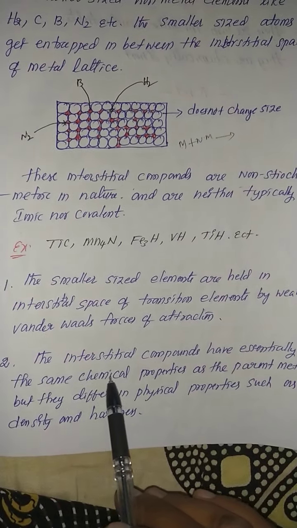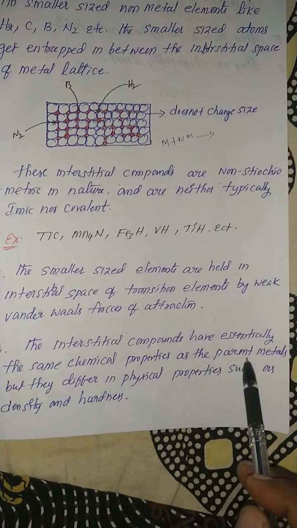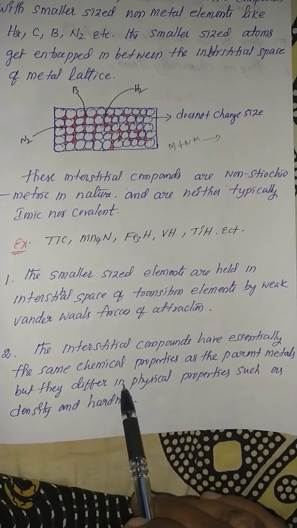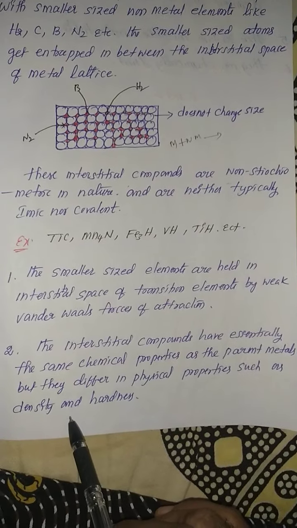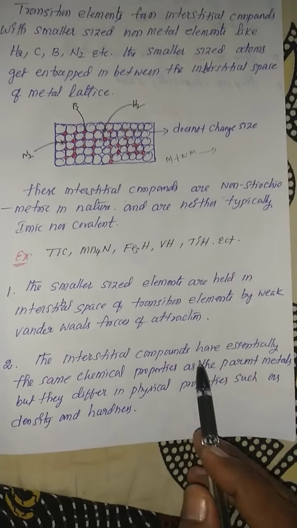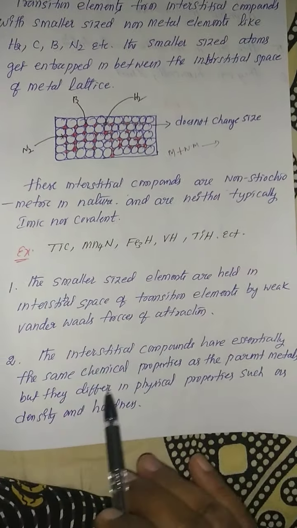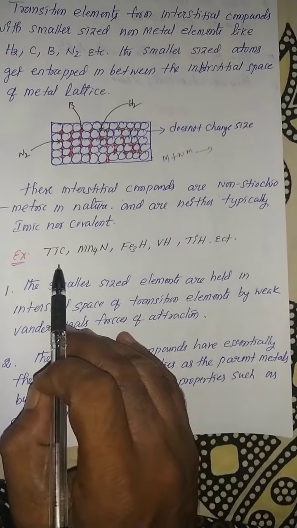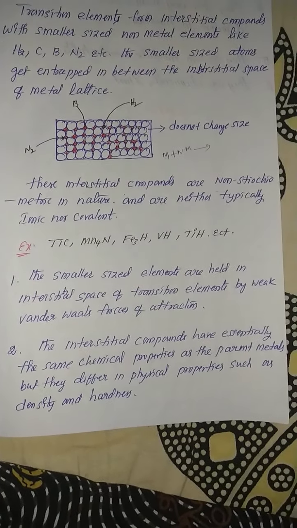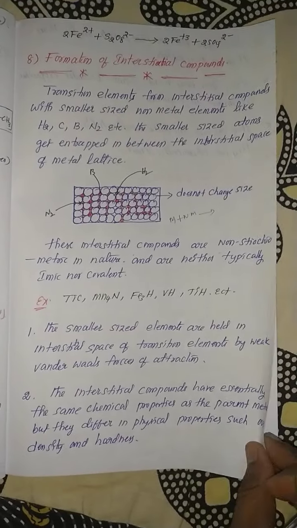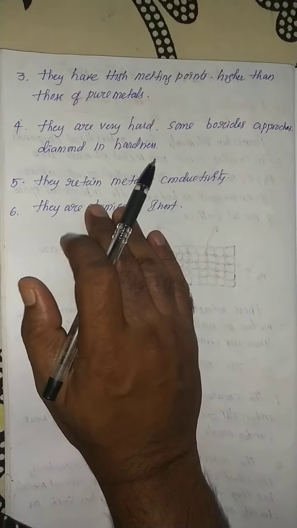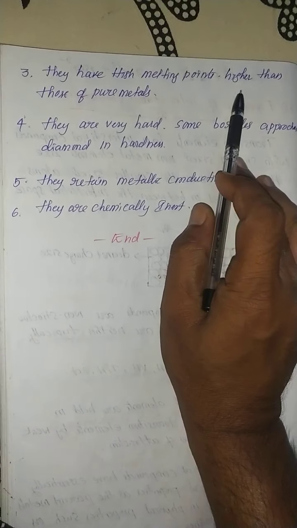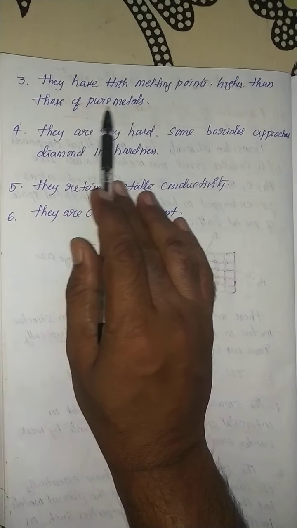Another important point: interstitial compounds have essentially the same chemical properties as the parent metal, but they differ in physical properties such as density and hardness. There is no difference in chemical properties, but physical properties are slightly different. They also have high melting points, higher than the pure metals.